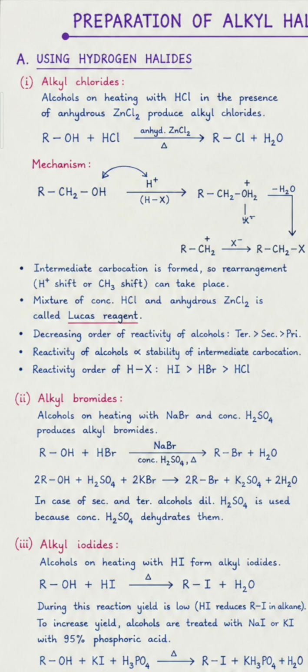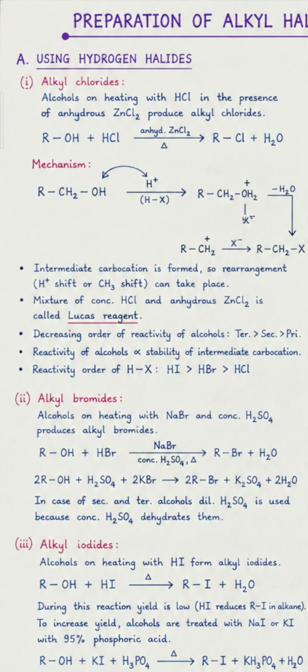Mechanism: when alcohols are treated with HX, H plus is attached to the oxygen and it gets a positive charge and removes water, so it gets a positive charge, a carbocation. The negative part of the HX, X, is attached to the carbon and forms a product as RCH2X.